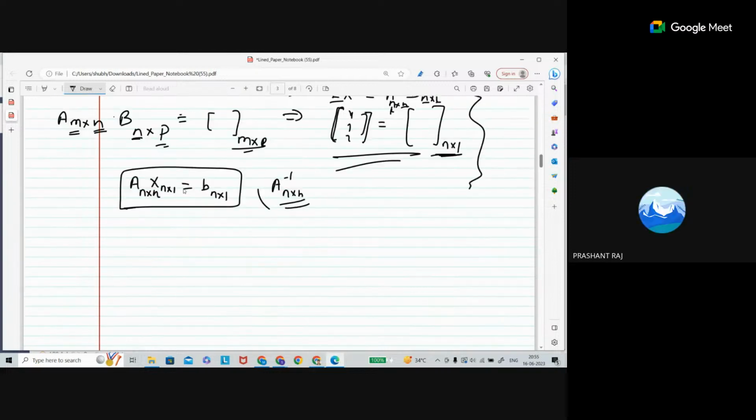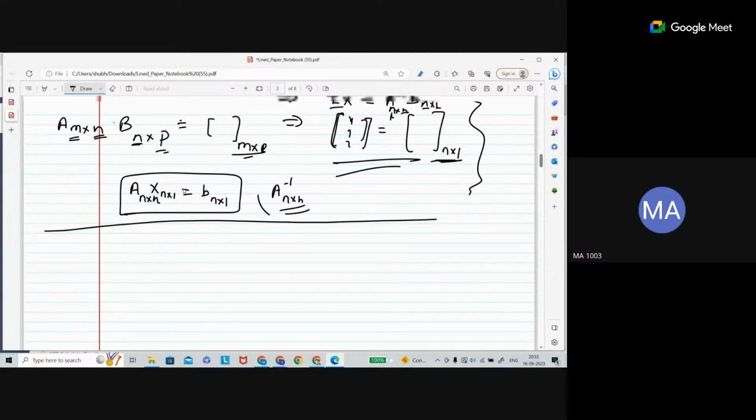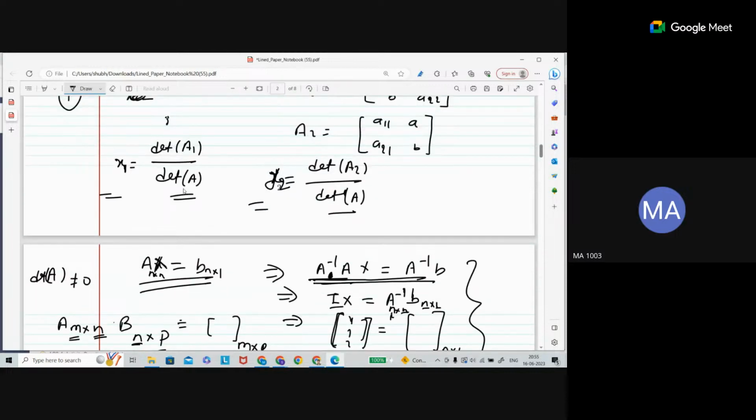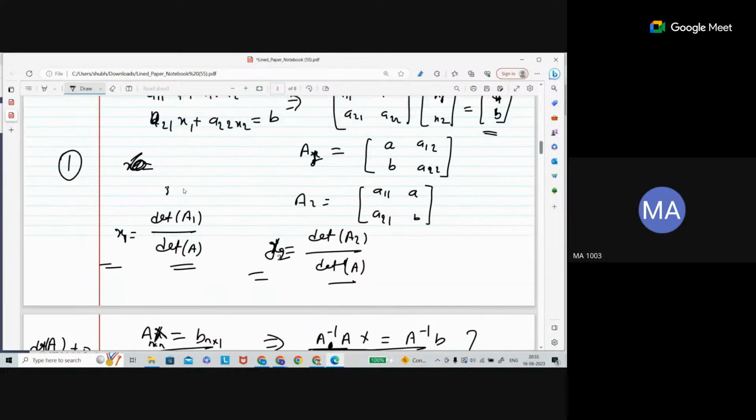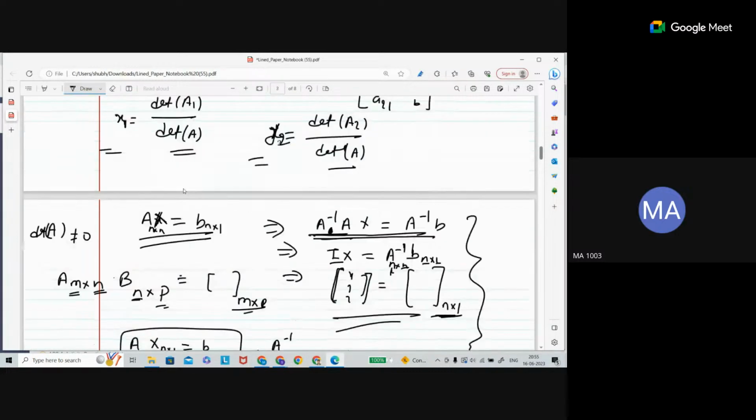Okay, sir. But finding the inverse is difficult; actually it takes time. Cramer's rule also will be applicable only for, you can say, 3 or 4 order matrices. But if you have 5, 6, 7 order matrices, or even, see, this is done with the square matrix only. Your system is a square system, or your coefficient matrix is square. But what is the case when the coefficient matrix is not square? How will we deal with that?